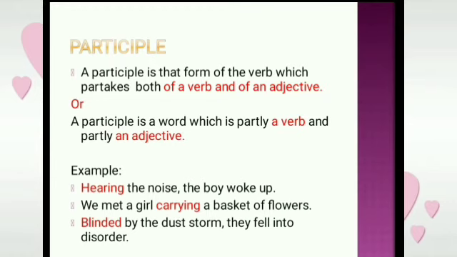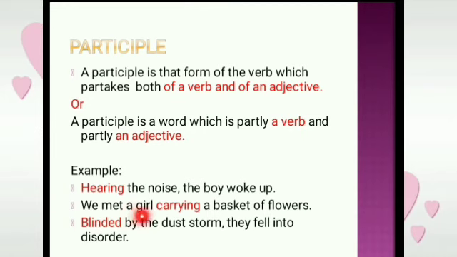Just see the example. Hearing the noise, the boy woke up. Hearing, this is a participle. And one thing, there are so many types of participle, we shall come to know later. Hearing the noise, the boy woke up. Here, hearing is the participle.